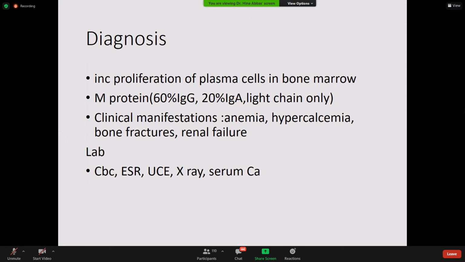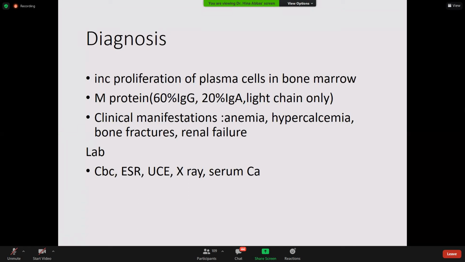Okay, less than 2%. M protein, 60% IgG, 20% IgA, light chain only. M protein is the name given to those abnormal proteins, those abnormal antibodies that are released from these neoplastic clones of the plasma cell. This abnormal protein is not given a name. Normal immunoglobulin is gamma globulin. So M protein is the name given to those abnormal antibodies.